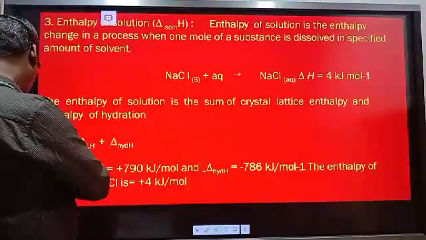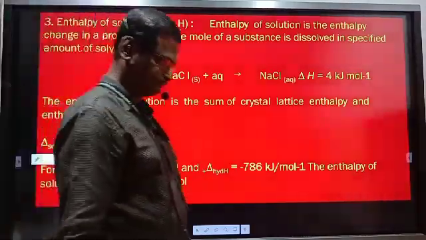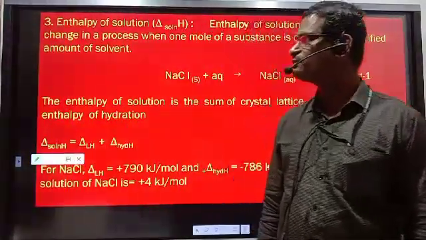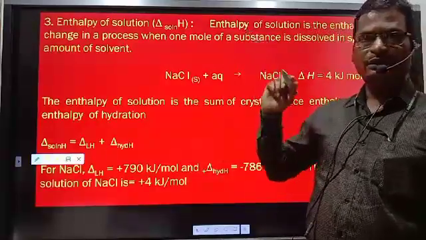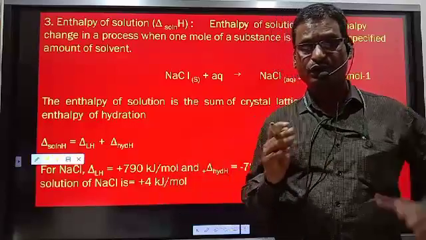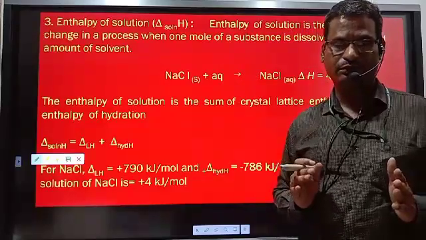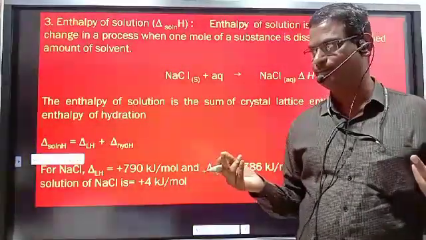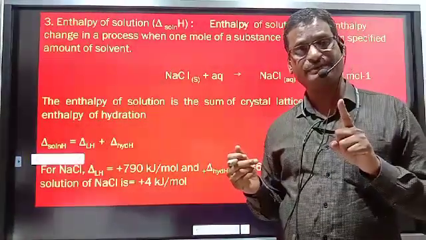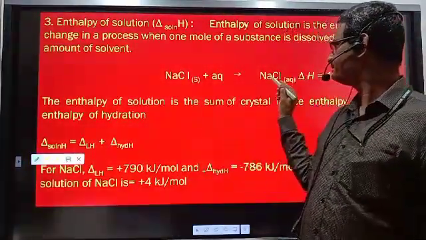Now one more form of enthalpy is the enthalpy of solution. We know how a solution is obtained. For the preparation of a solution, solute is dissolved in solvent. First of all, solute molecules are broken to their cation and anion. For example, NaCl, whenever added to water, what is the first step? The first step is converting NaCl to Na plus and Cl minus.